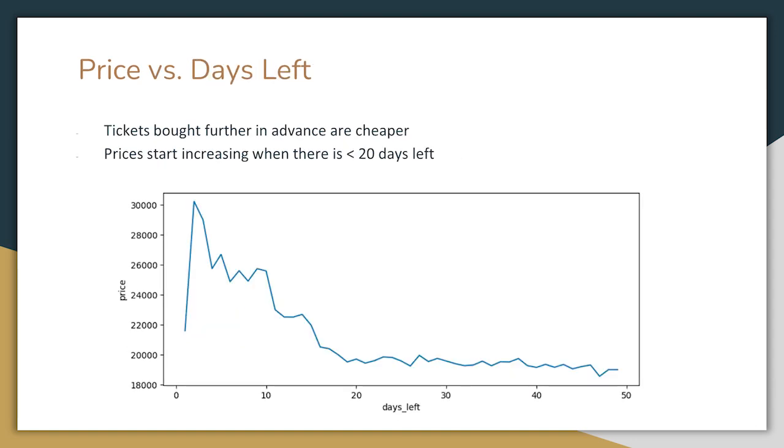This graph shows a comparison between the price of a flight with the amount of days left to purchase a ticket. Flights are cheapest when they are booked 20 or more days in advance. The value of a flight starts to hike after there are less than 20 days left and the value peaks around the very last day.